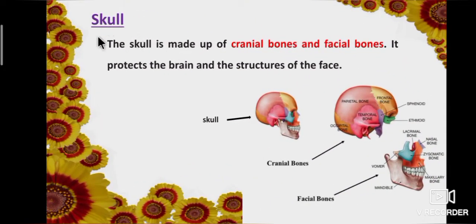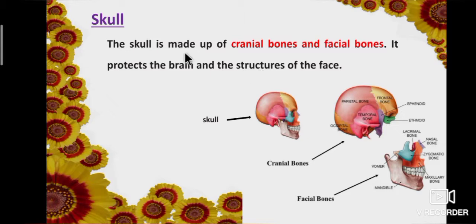First, we are going to study the axial skeleton parts. First one, skull. The skull is made up of cranial bones and facial bones. It protects the brain and the structures of the face.